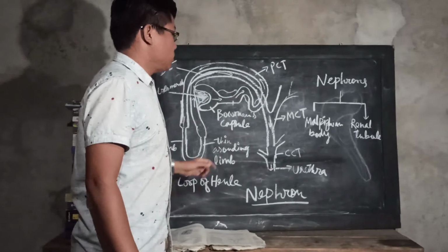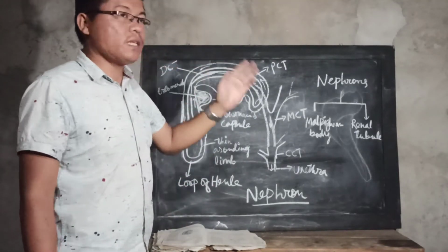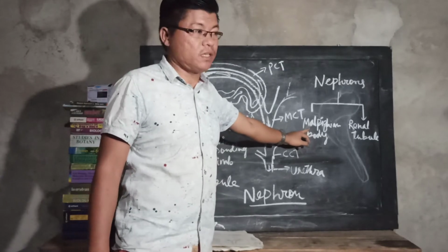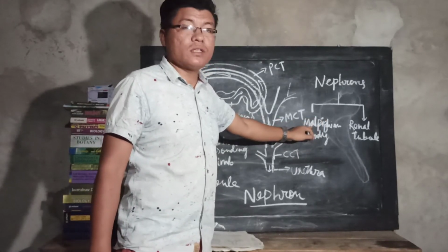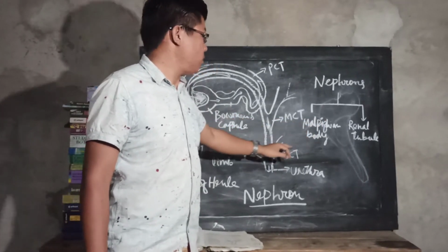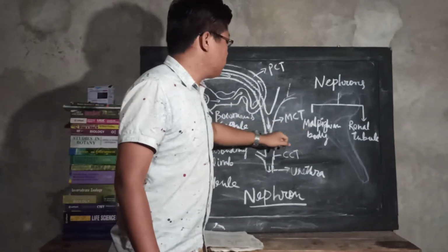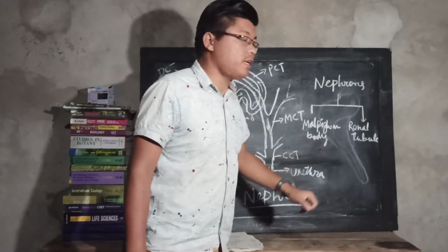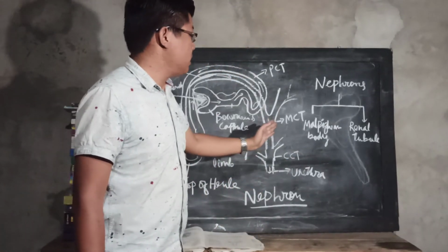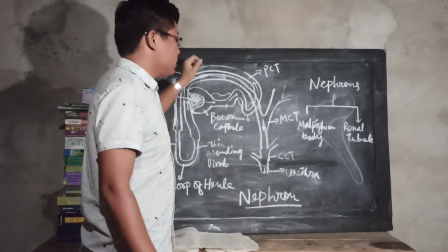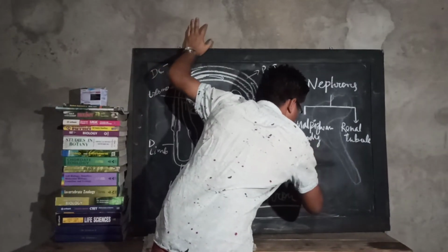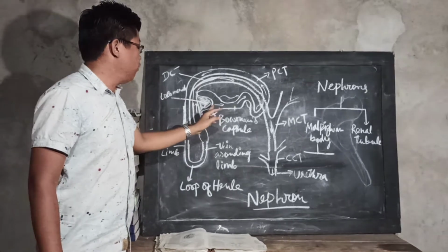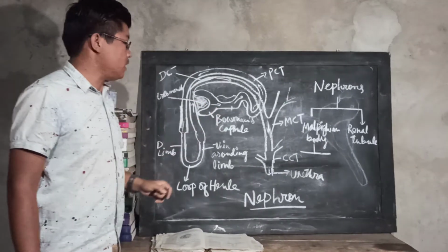Nephrons are classified into 2 main types. The first one is the Malpighian body, or the renal corpuscle. Renal is the word we use for the kidney or the nephrons. So the 2 main types classified here are the Malpighian body and the renal tubule. Again, the Malpighian body is divided into 2 types, that is the Bowmans capsule and the glomerulus.